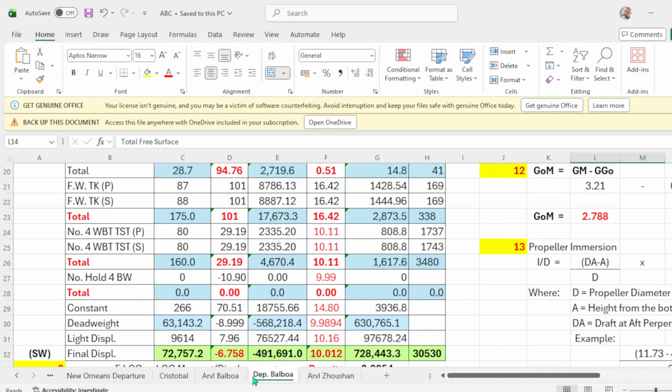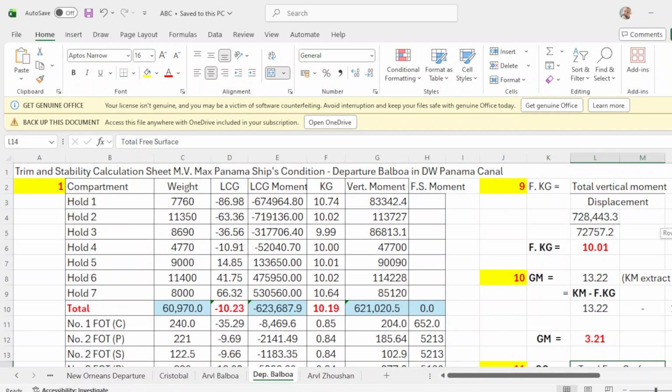The total LCG moment is negative 491,691. And this is the vertical moment. This is the KG, and the vertical moment total is 728,443.3.